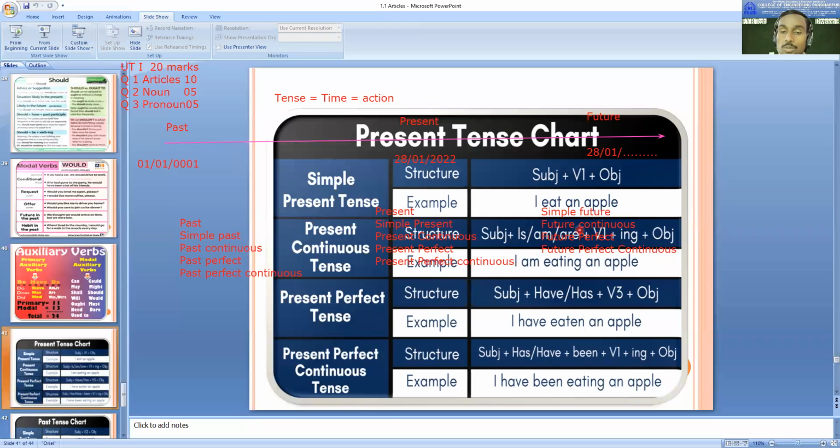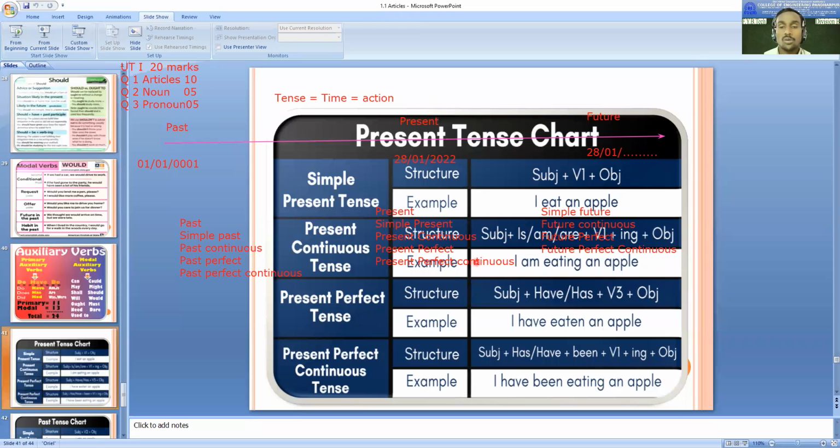But you know that there are many students who need to spend time in thinking. Right now, if they're communicating, they're thinking about tense. If I have to speak, which tense should I use? Simple present, simple past, simple future? If it is simple present, then what kind of sentence structure will be there? What kind of verb? Whether it will be V1 or V-ing, am, is, are, or if it is simple future, how to use shall and will, when to use shall, when to use will, or when to use have and has. There is a kind of confusion in the mind of students, and therefore they are not able to communicate fluently.